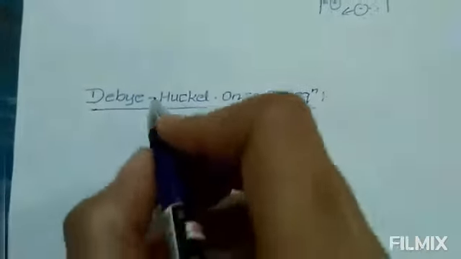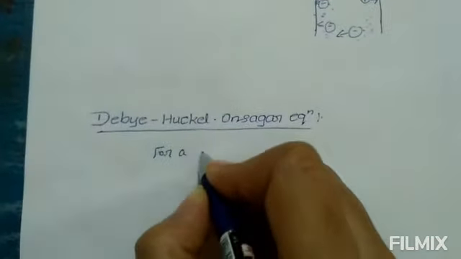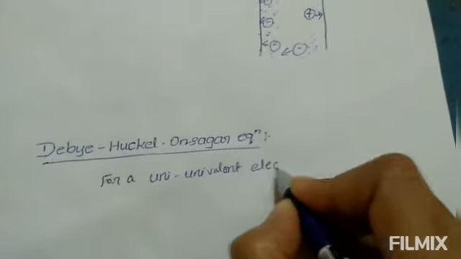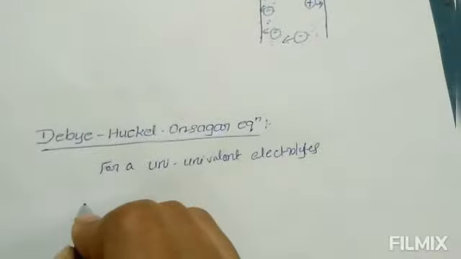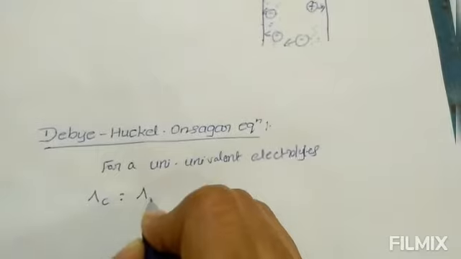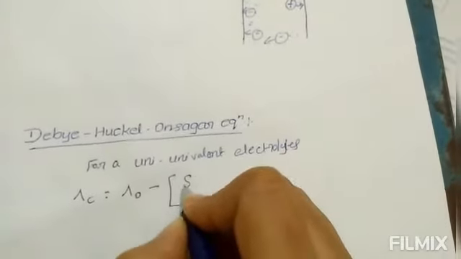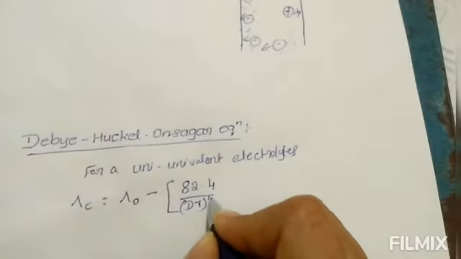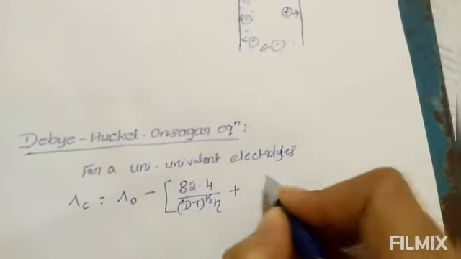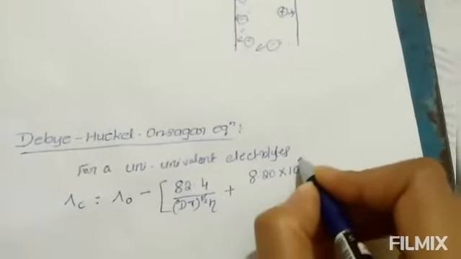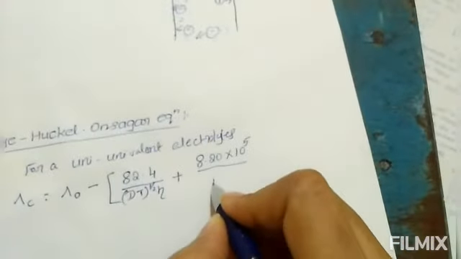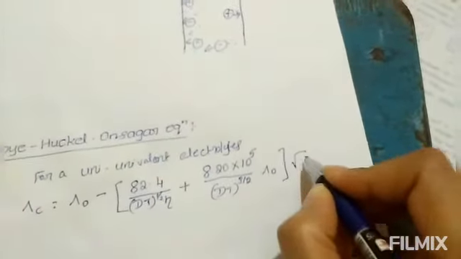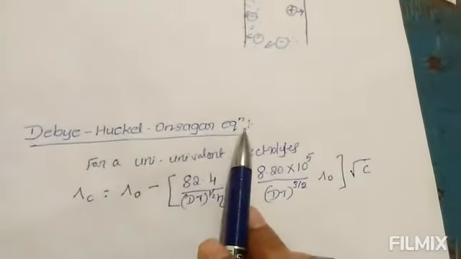For a univalent electrolyte, lambda_C equals lambda_0 minus [82.4 divided by (DT)^(1/2) eta plus 8.20 × 10^5 divided by (DT)^(3/2) into lambda_0] into root C. This equation is called the Debye-Huckel-Onsager equation.